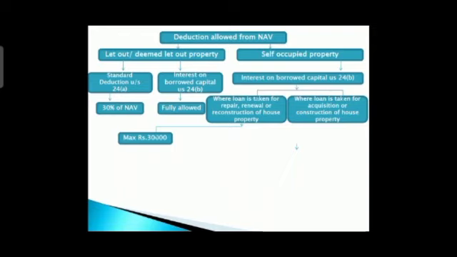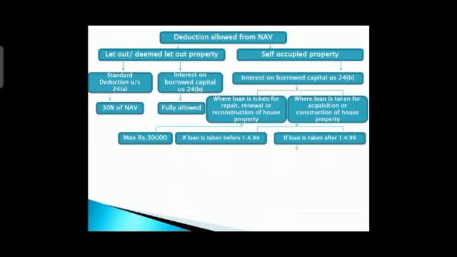Now the second thing is when the loan is taken for acquisition or construction of house property. Here we are going to take a loan for a big purpose, for acquisition of property or for construction of house property. In that case we have to consider two things: if the loan is taken before 1-4-99 or if the loan is taken after 1-4-99.